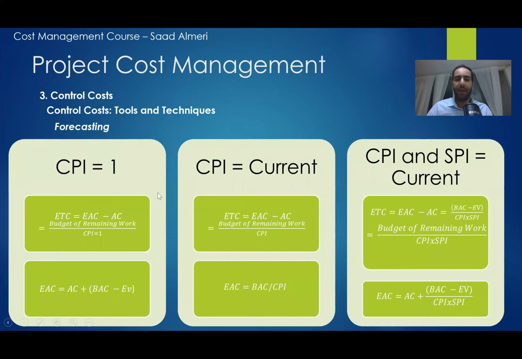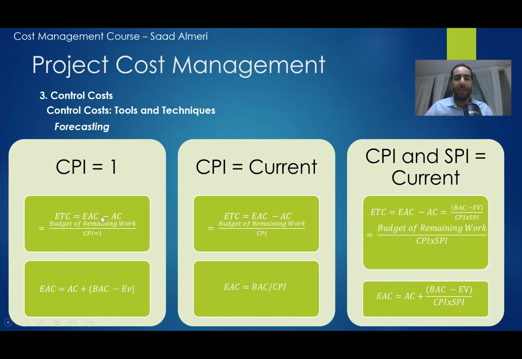So let's summarize the three cases. First case, we have the CPI. We will continue as planned. Then we need to assume that we are going to have a good CPI. And in the second case, we consider that the previous CPI, or the bad performance that we had in the past, will continue like this and will always be bad until the end of the project or the end of the activity. And the third case is to have the CPI and the SPI as the current ones, which means that we are going to have a bad performance for both schedule and cost till the end of the project.